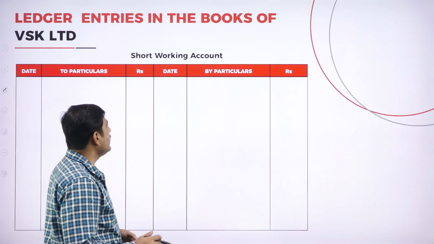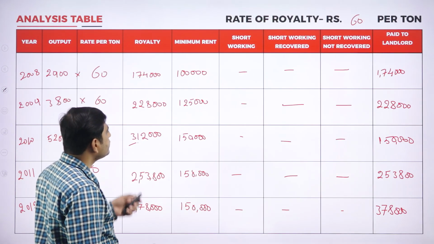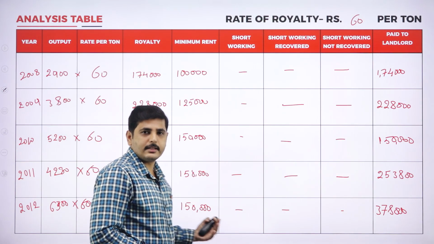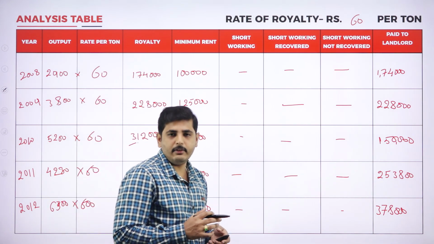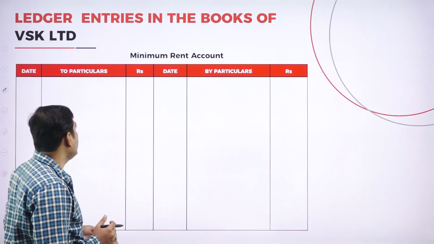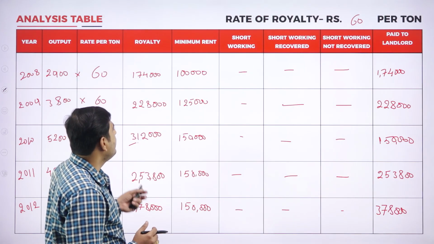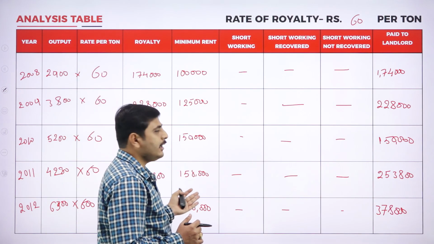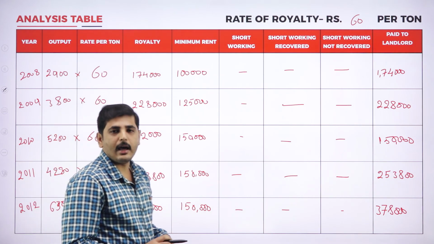Now let's go to the short working. See, in this analysis table, there is no short working at all. So the short working entry will not arise here, and there is no need to do the short working. Again, going to minimum rent account, here also we don't have minimum rent. We have paid only royalty. Minimum rent account also will not arise.